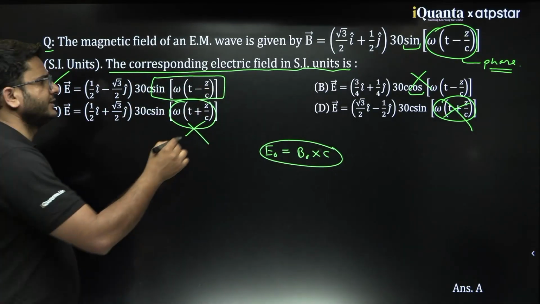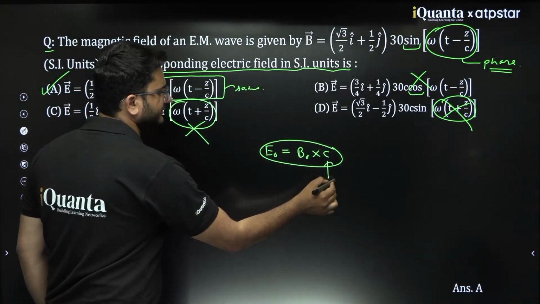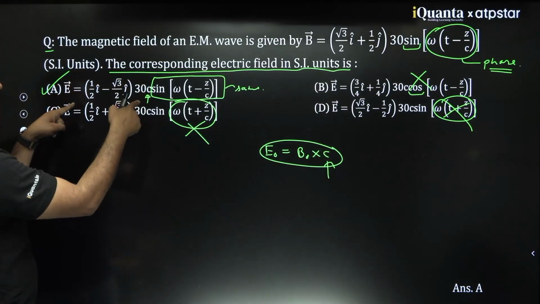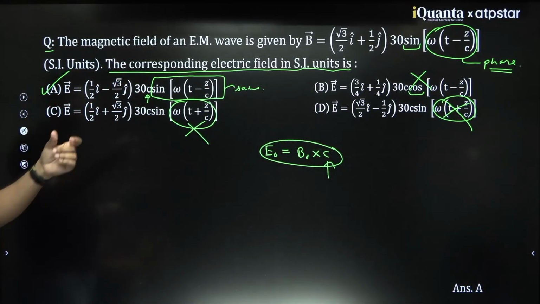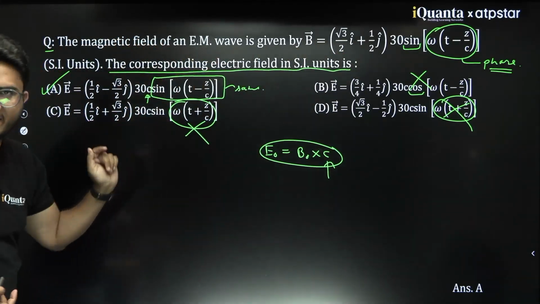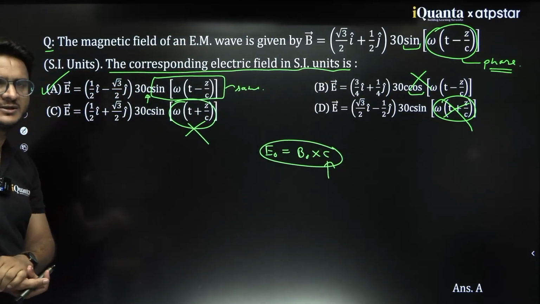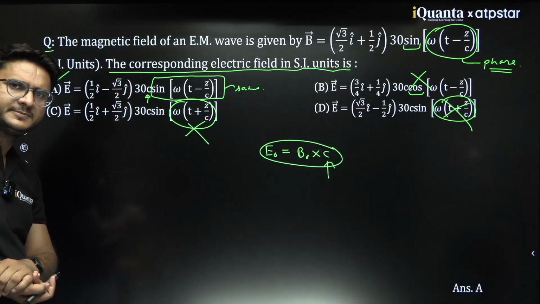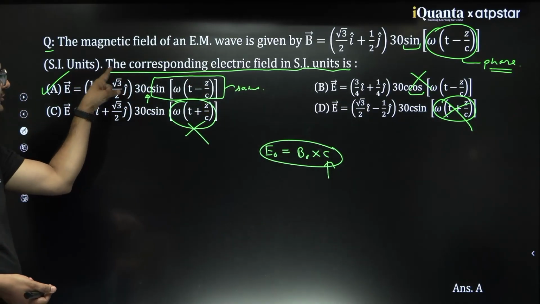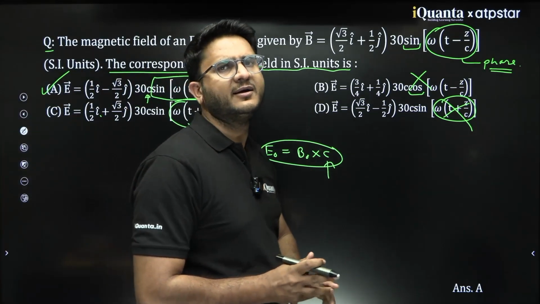Clear? So it is the same. Now one more thing, where is C? C is slightly, it is written here. Where is B naught? B naught is this value. But why is there a difference here? Yes, there would be a difference because B naught is a different vector and E naught is a different vector. Clear? So by eliminating this, you can eliminate this and this would be B naught times C. This would be the final vector.